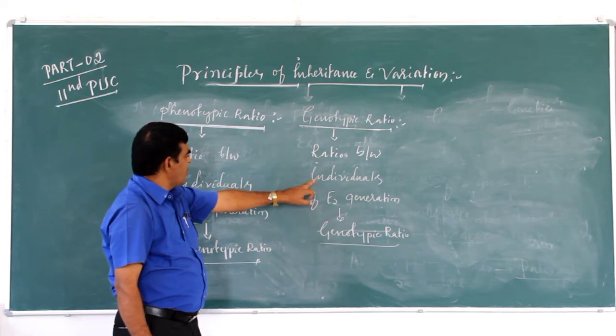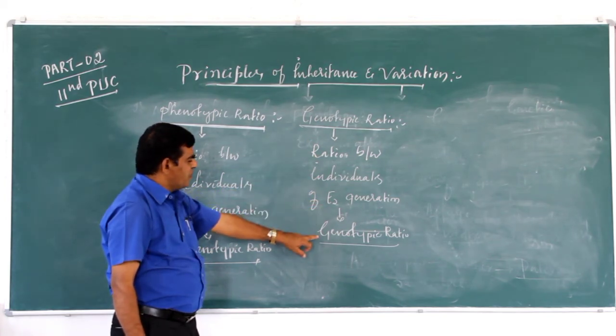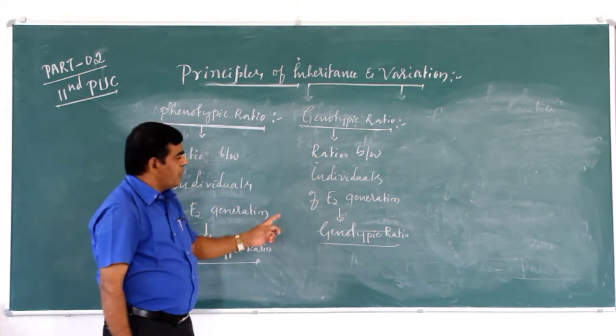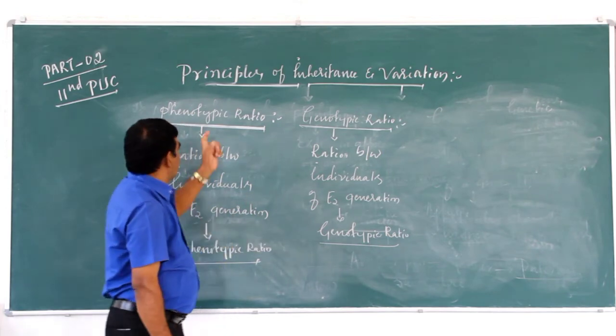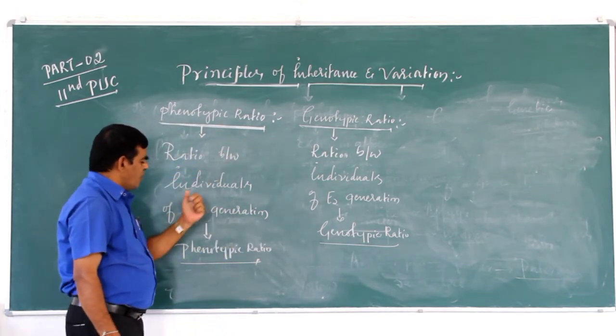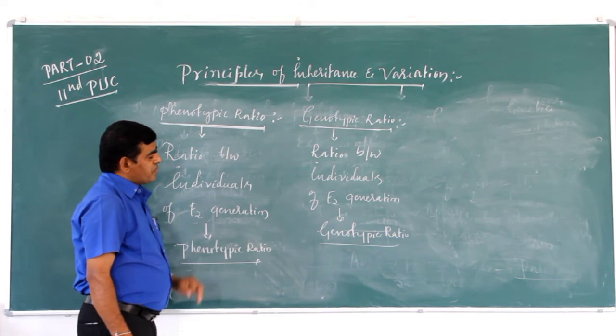The ratio between the individuals of the F2 generation is called genotypic ratio. See, the phenotypic and genotypic ratio.